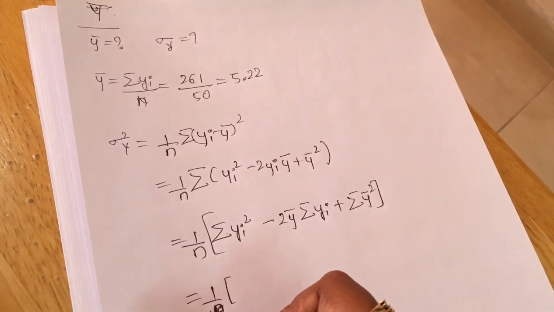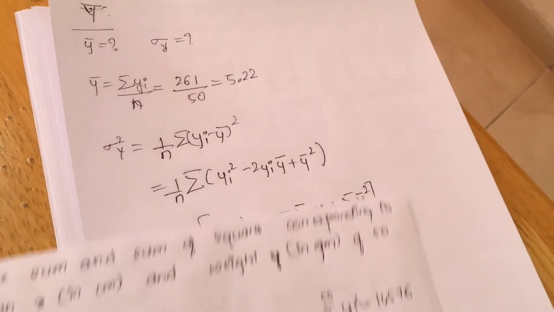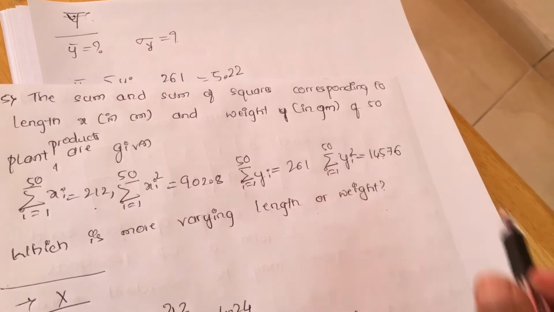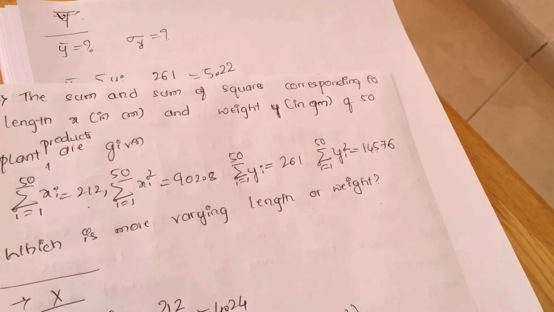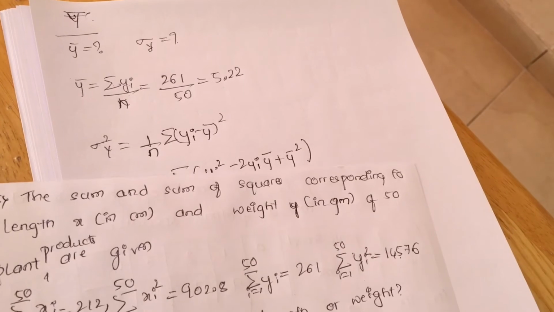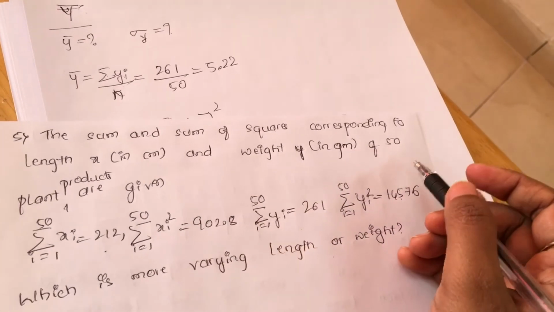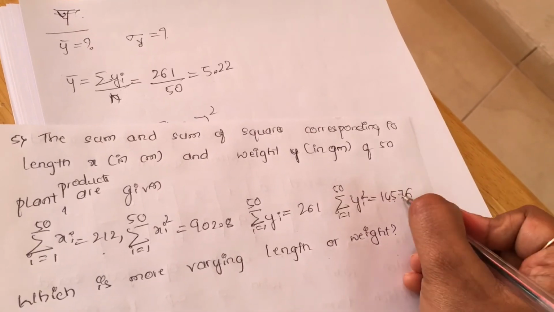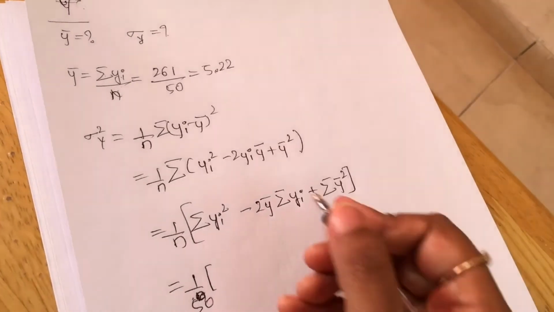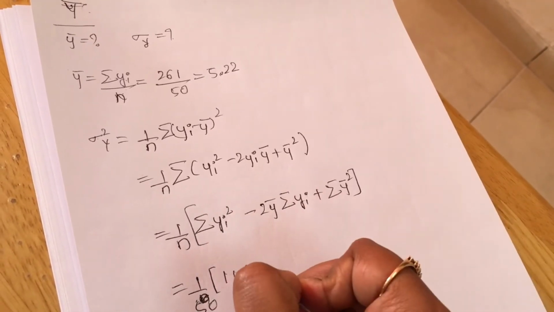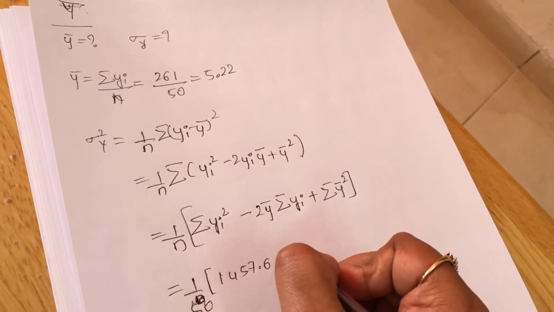N is 50. Summation of yi square in the question is given as 1457.6. So 1457.6 minus 2y bar.